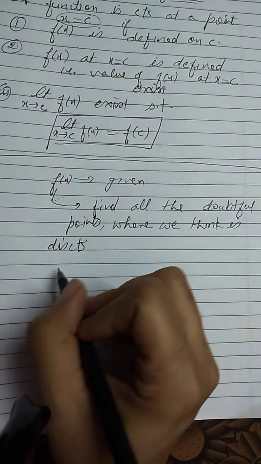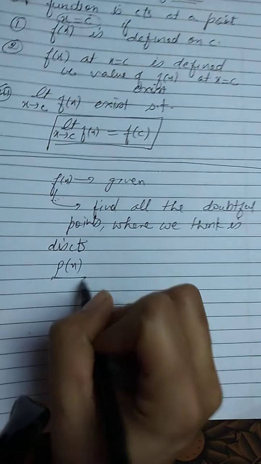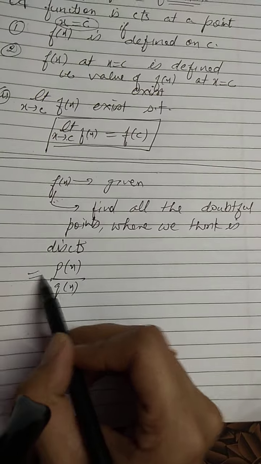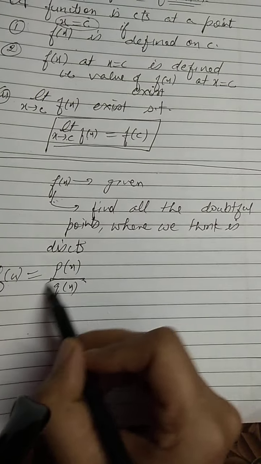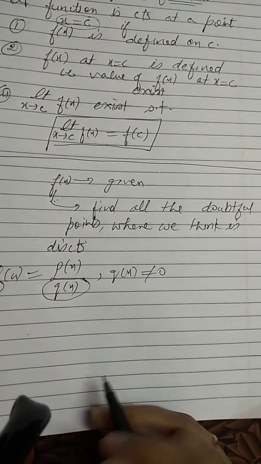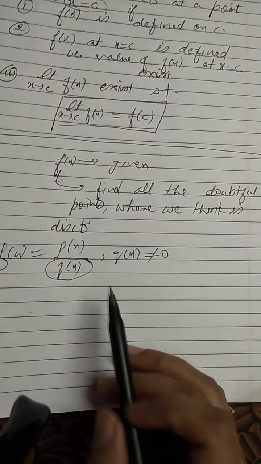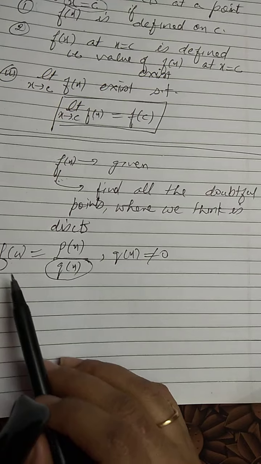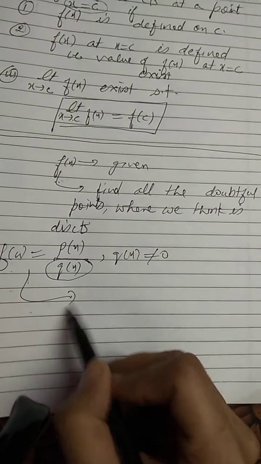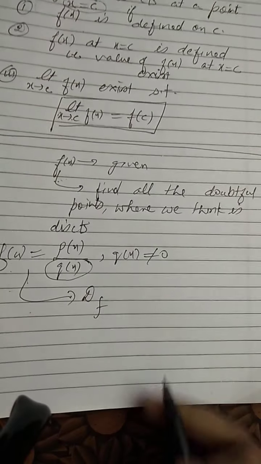For example, I am giving the example of a rational function p(x) upon q(x). Now we know this function will be defined only if the denominator function q(x) is not equal to 0, right? But if nothing is given about the domain, then first of all, we will find the domain of the function.